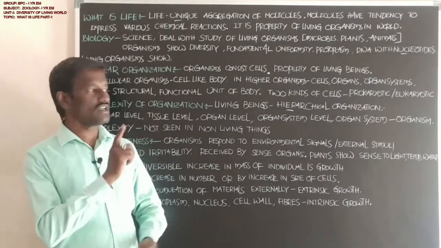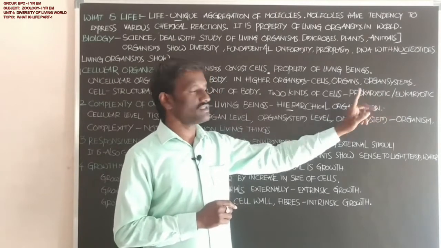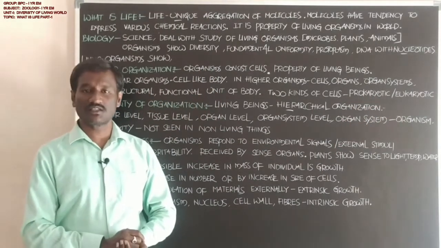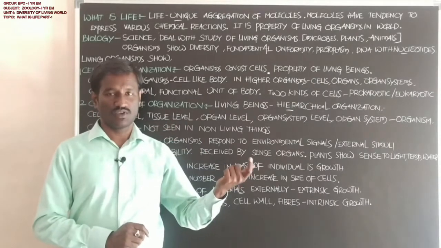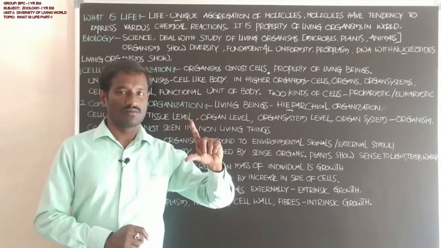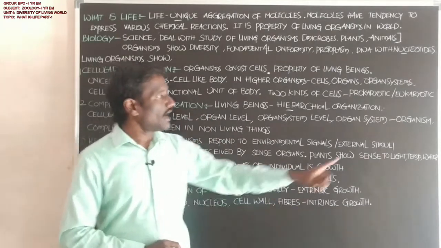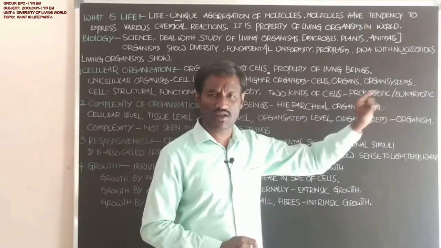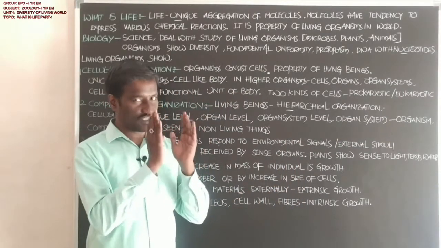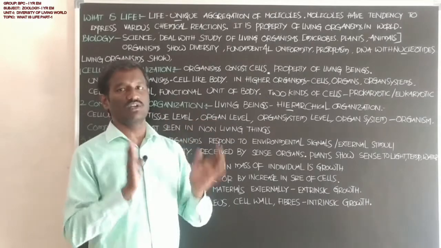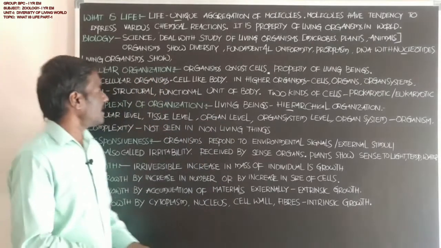One is the prokaryotic cell, another is the eukaryotic cell. What is the meaning of prokaryotic? These are cells that do not show a distinct nucleus. A separate nucleus is not available in these cells. And the eukaryotic cell is the cell that shows a distinct nucleus. A separate nucleus is present in the inner part of the cell.